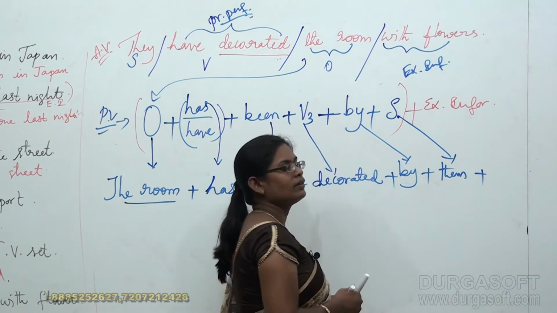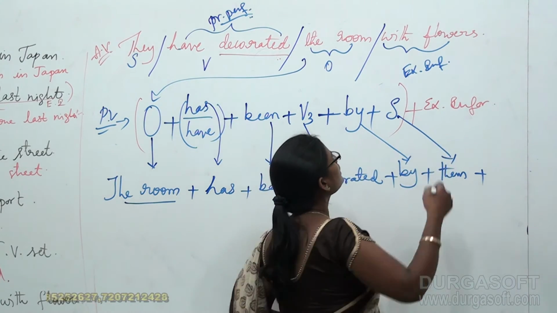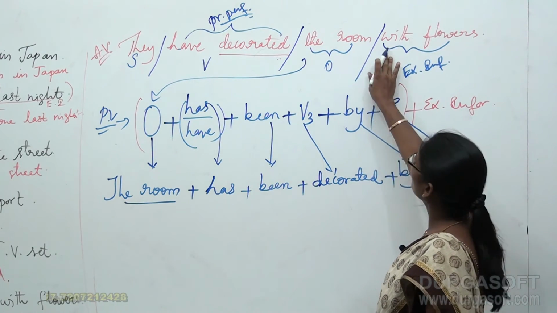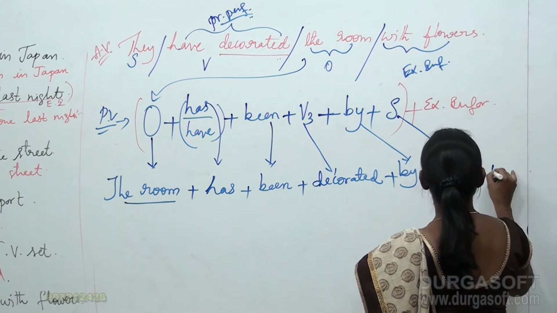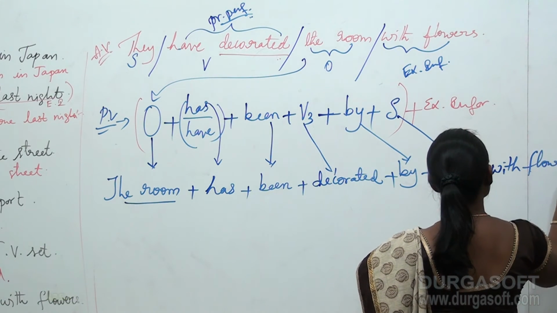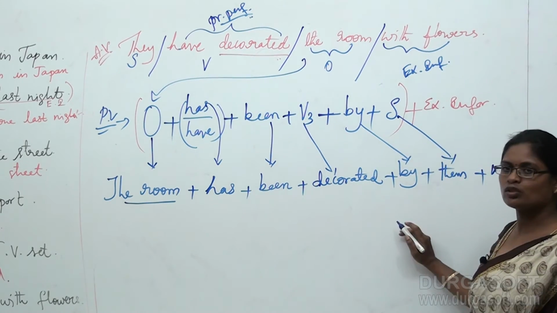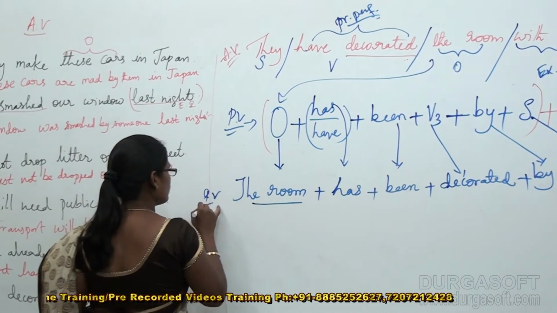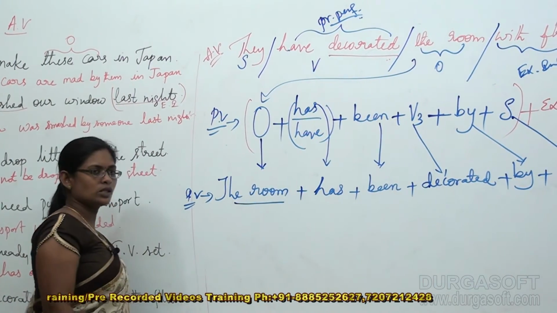What is that? Very good. That is extra information. What is the extra information that is provided to us in the sentence? With flowers. So this is the actual formation of the sentence in the passive voice with the given relevant structure.